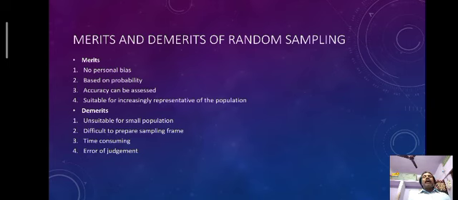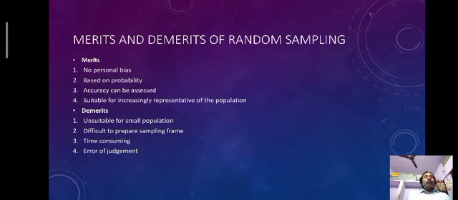We can't get 100% accuracy, but to some extent the accuracy may be better. Next, it is suitable for a representative sample of a large population. If the population is very high or continuously increasing, random sampling is most suitable.